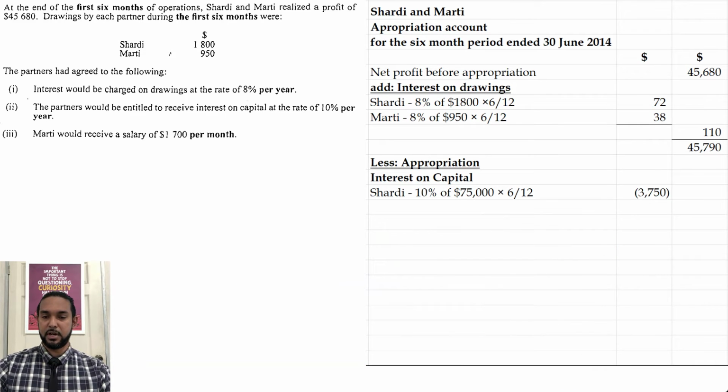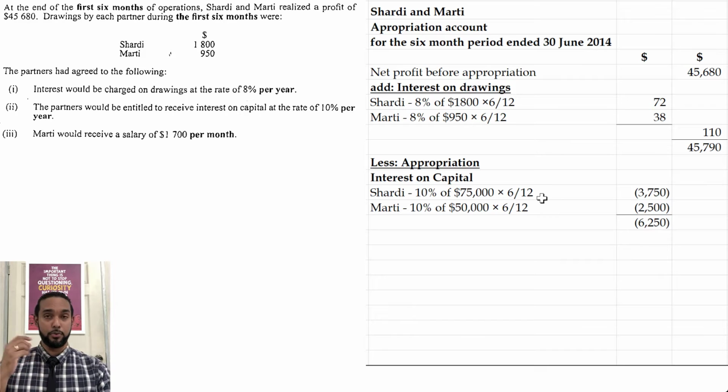So we're going to start off with Shadi and Marty, get a total. So 10% of 75,000 for Shadi. Again, multiply by 6 out of 12 because we are not charging or awarding the interest for a whole year. It's only 6 months for now. And the same applies to Marty, 10% of 50,000 by 6 out of 12. Okay, so that gives a total of 6,250 for the appropriation for interest on capital.